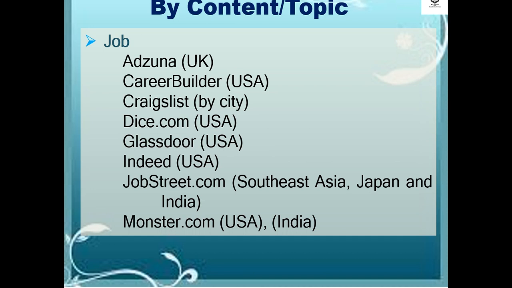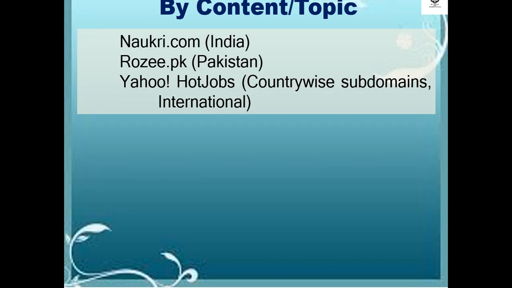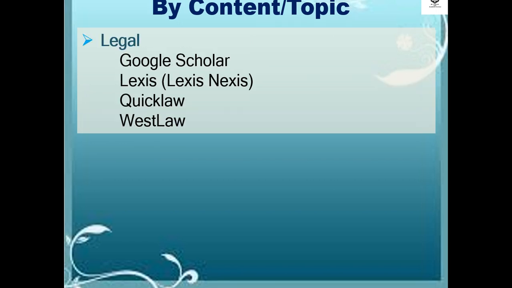Search engines by job, examples are Adsuna, Career Builder, Craigslist, Dice.com, Glassdoor, Indeed, Jobstreet.com, Monster.com, Naukri.com, Lucy.pk, and Yahoo Hot Jobs. Content by legal, examples are Google Scholar, LexisNexis, Quicklo, and Westlaw.